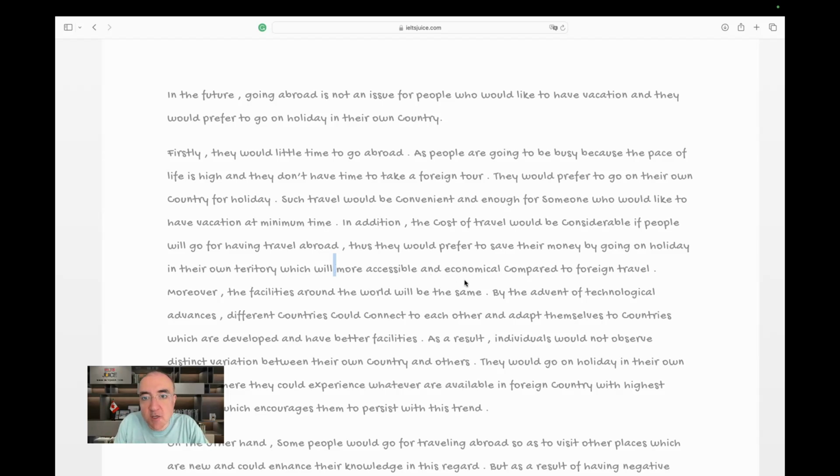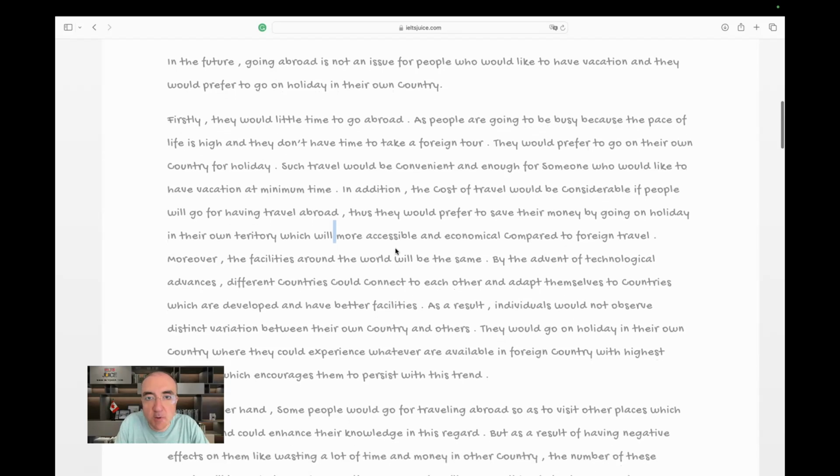More accessible and economical compared to foreign travel. Okay, but this is just one large sentence about money. All the way up to here. Yeah. It's all about money. One sentence, and that's it. We're switching topics now. I wish actually that the writer added some more sentences. One simple example, even an example that includes money.